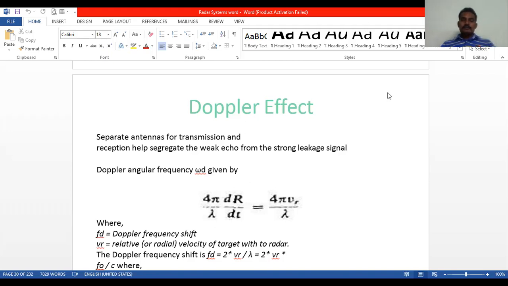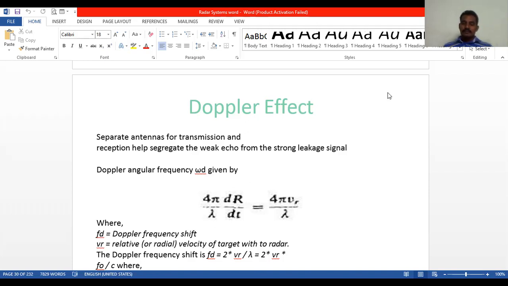Okay, what is meant by Doppler effect? What is it used for, and in what way is it used? Here, first of all, the Doppler effect is defined as the change of frequency during the relative motion between the transmitter and its target, or objective.